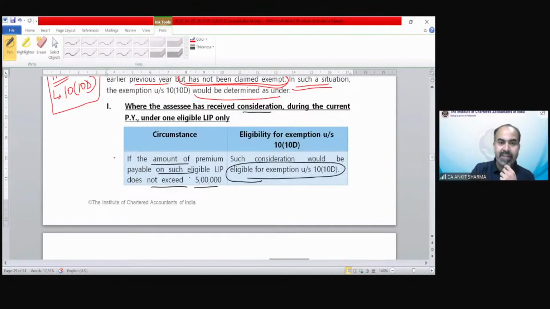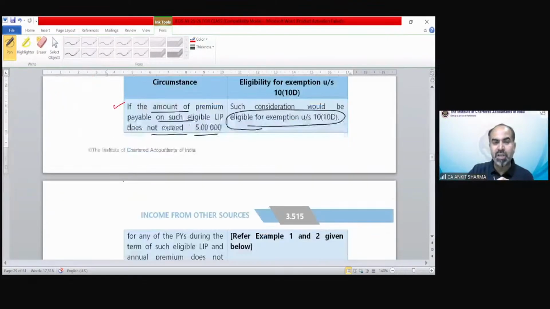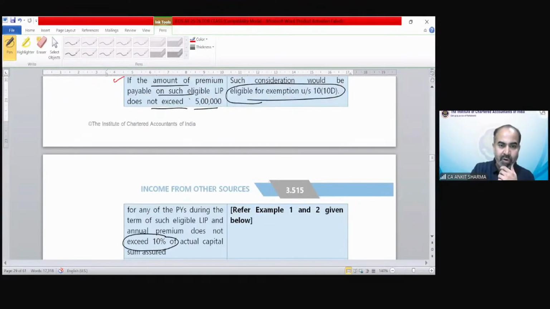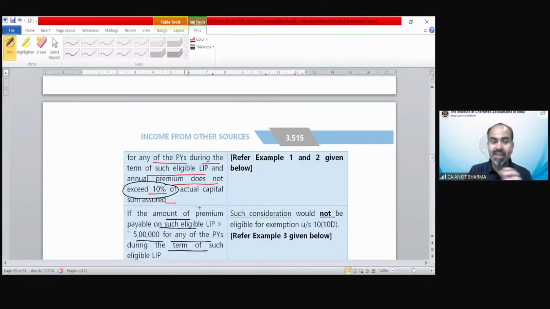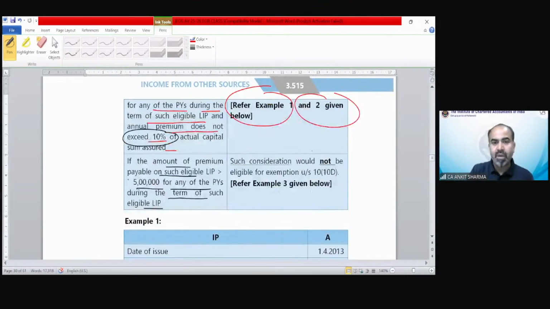The situation is that if the amount of premium payable on such eligible LIP does not exceed 5 lakh for any of the previous years during the term of such eligible LIP, and the annual premium does not exceed 10% of the actual sum assured, such consideration would be exempted. So if it does not exceed 5 lakh or 10%, there would be exemption. You can see the table, refer to examples number 1 and 2 below. We will see that example. Now, if the premium exceeds 5 lakh rupees, in that case you cannot claim exemption under section 10(10D).